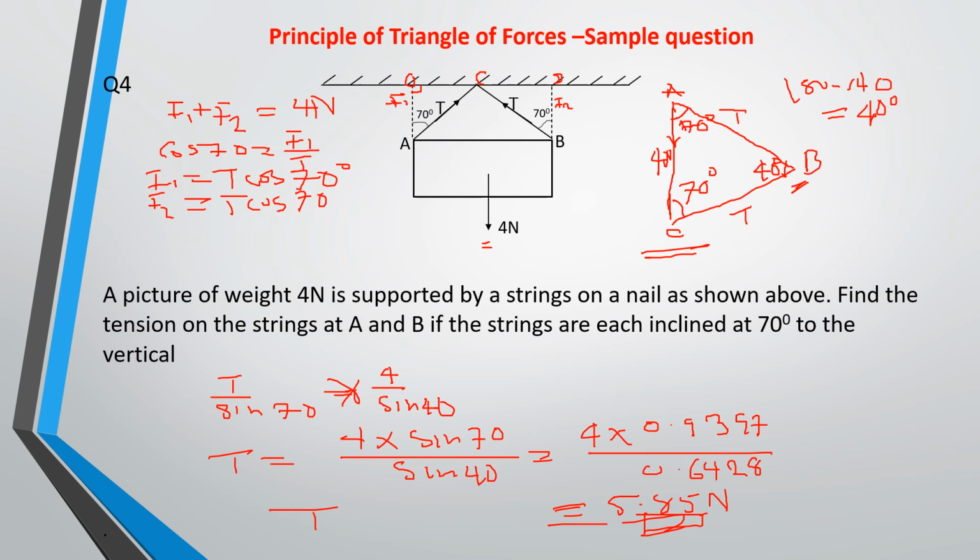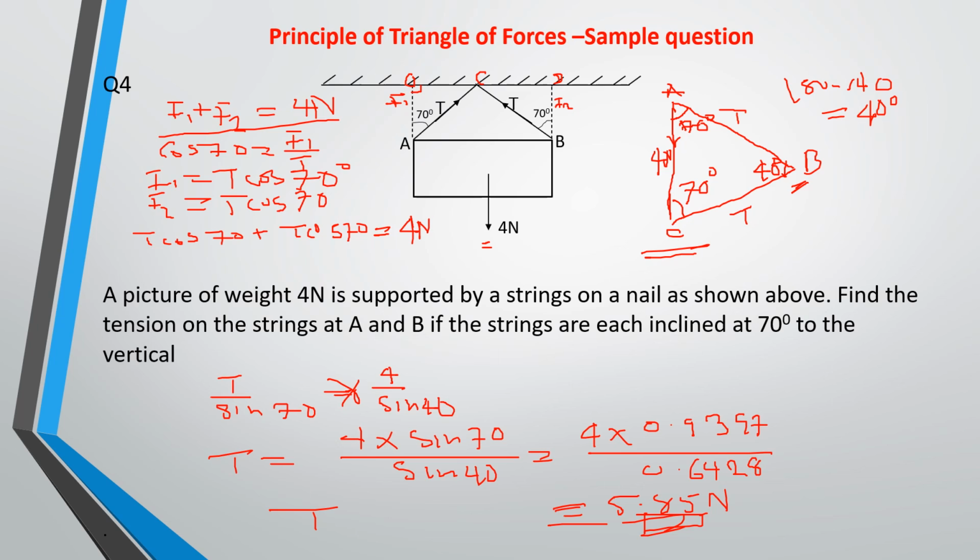So if you put this into this equation, we'll have that T cos 70 plus T cos 70 is equal to 4 Newton. So we can work this out, right?